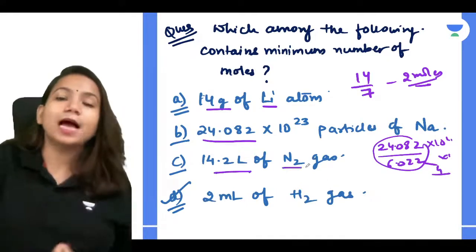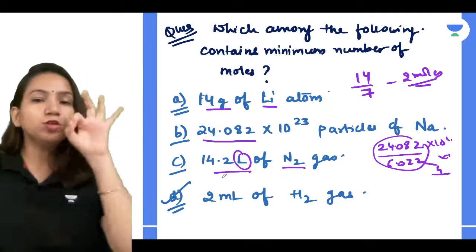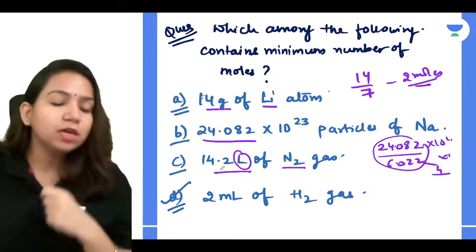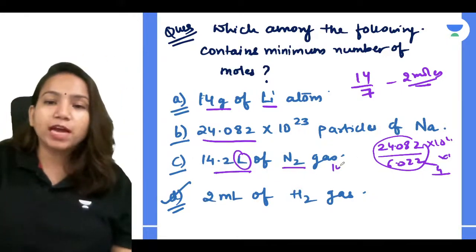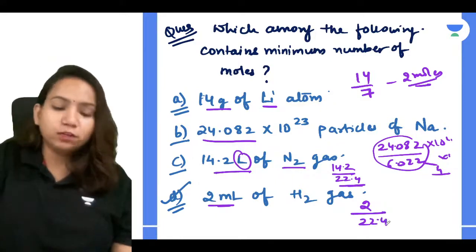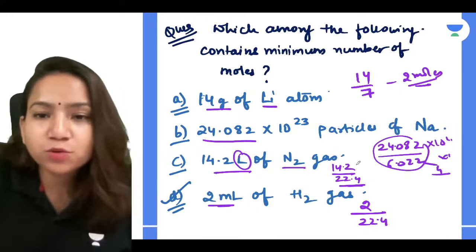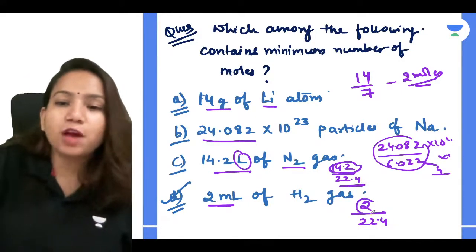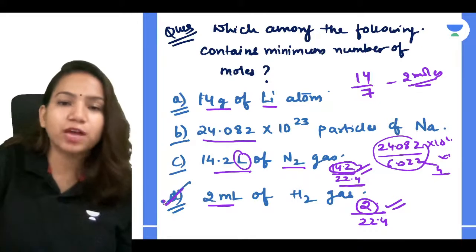Then 14.2 liter of N2 gas. So you have to know that if they have given you a volume, how can you calculate the number of moles? Yes, given volume divided by 22.4 liters. So 14.2 divided by 22.4 liter, and here also they have given volume, so 2 divided by 22.4. You can see that without solving you can get to know which value is going to be bigger. Here the numerator is small, so you will get a smaller value, while here the numerator is big, so you will get a bigger value. They have asked for the minimum.